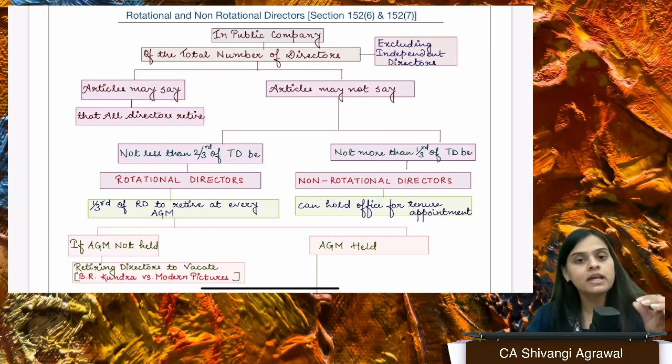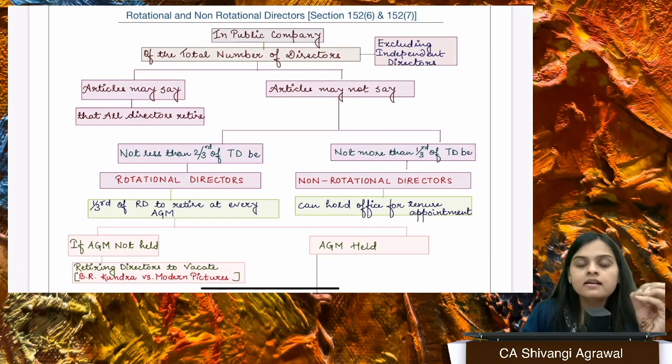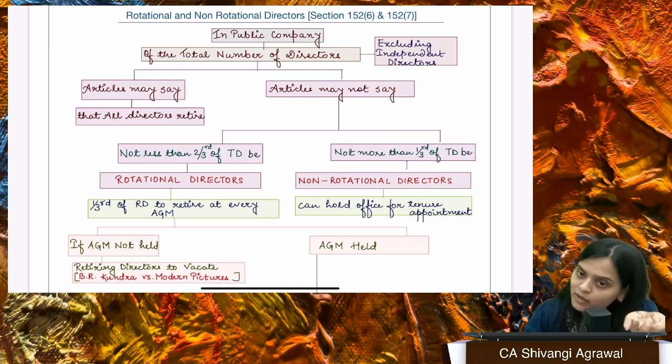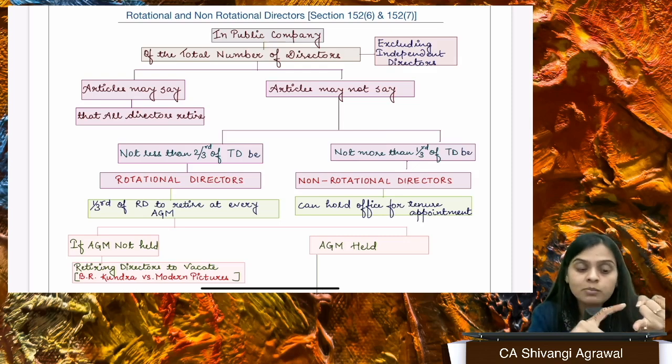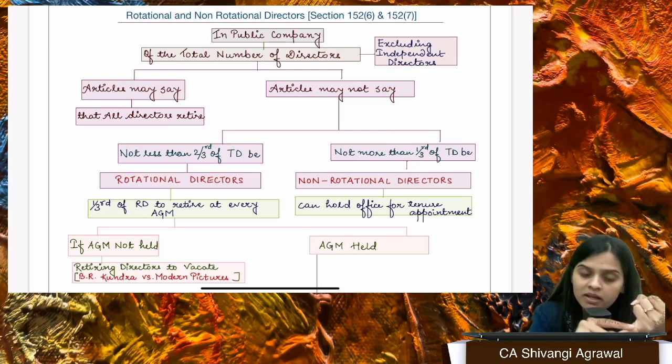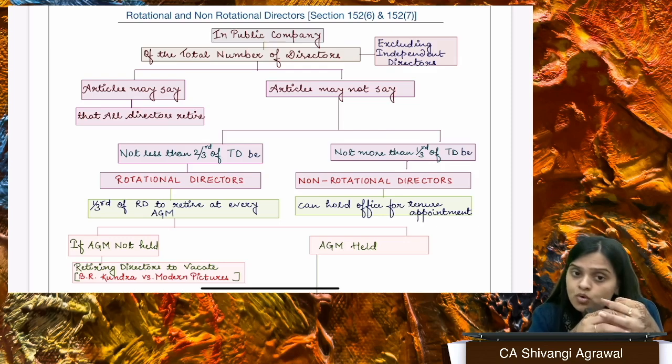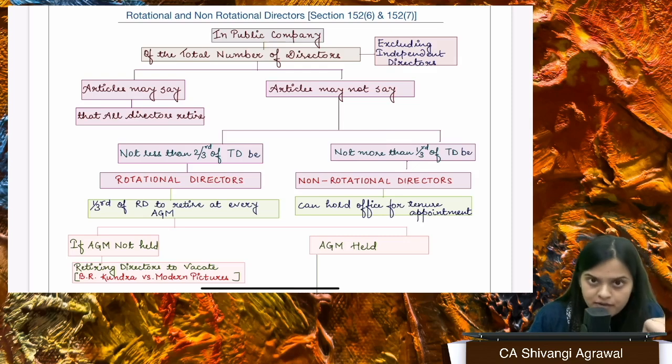Okay, then we come to the appointment of directors. See, we need a lot of directors. Basically, the directors have to be appointed in general meeting, because there is a lot of requirement. You need to have a resident director. Some companies need to have a women director. Some companies also need to have an independent director. So independent director, women director, resident director, there are additional directors, alternate directors, nominee directors. So there are so many types of directors which need to be appointed. You don't have to read all details at the inter level right now. We'll read them at the final level. But right now you need to know some basics about the appointment of directors.